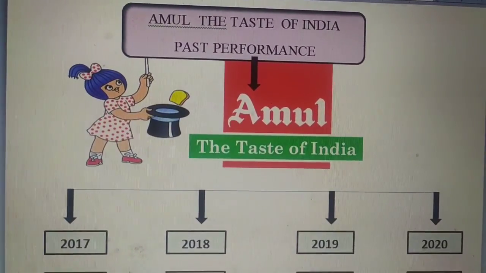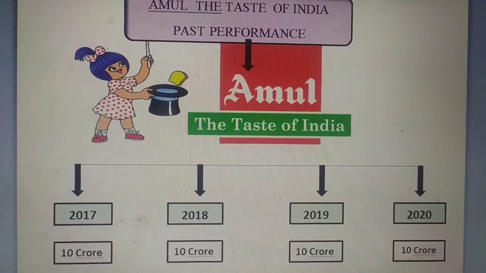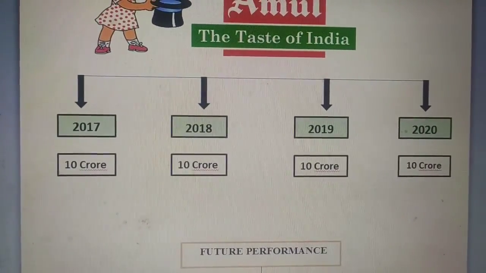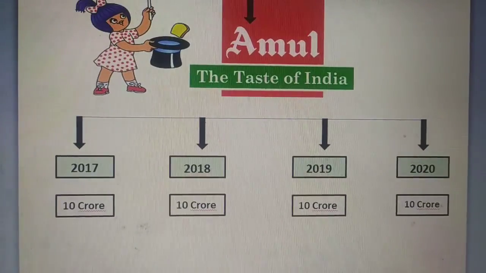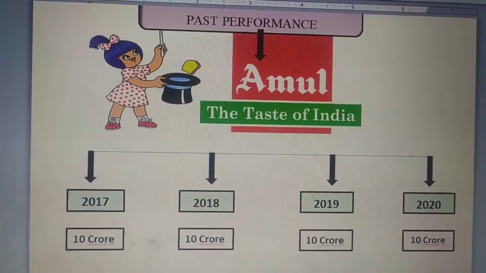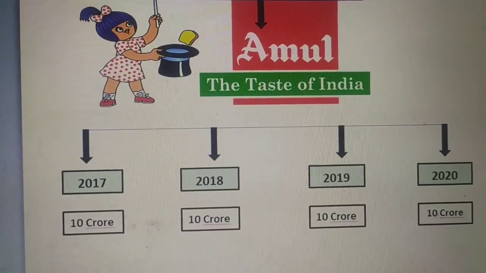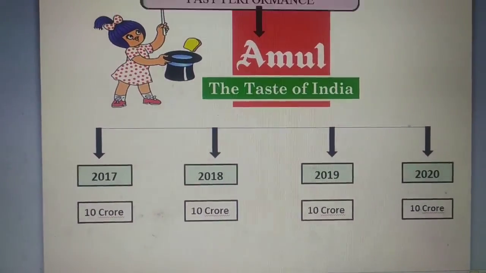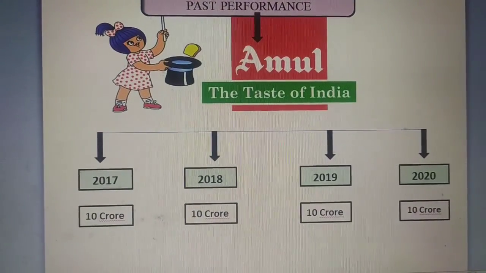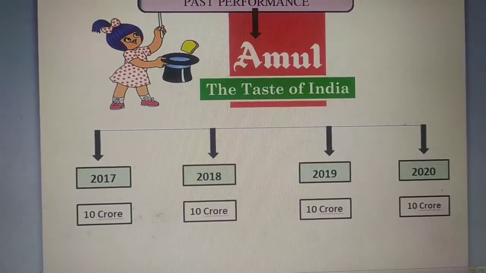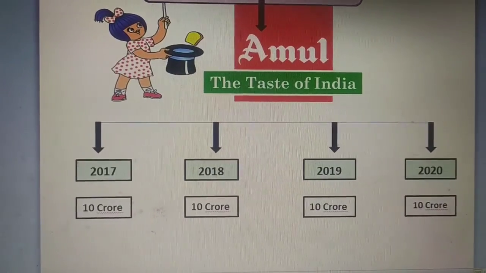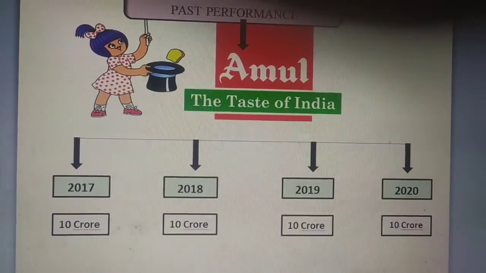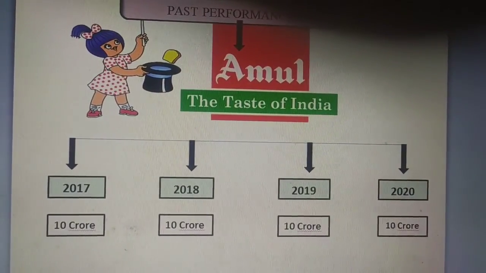The figures which I have taken here, students, are just an assumption. Okay, so I have taken just an assumption here, this amount. So you can see the past record of Amul: 2017, 18, 19, 20. The amount which I have taken here is 10 crore in each and every year. How is it? Good, na? A stable company, getting more and more profit, same profit.